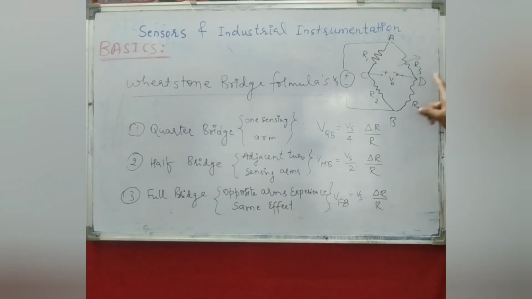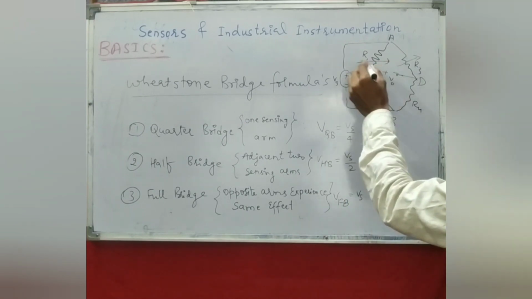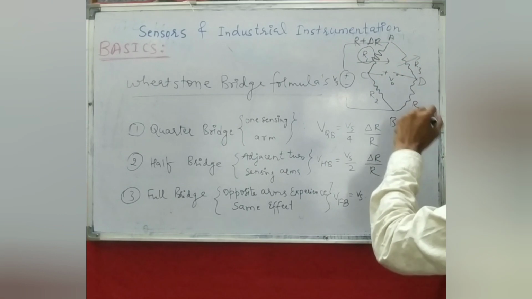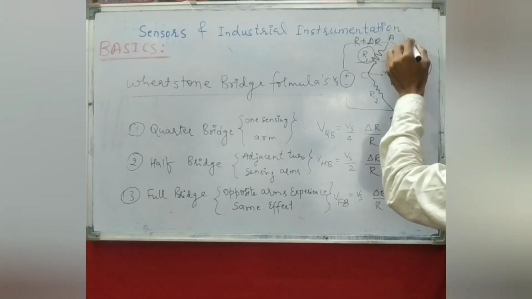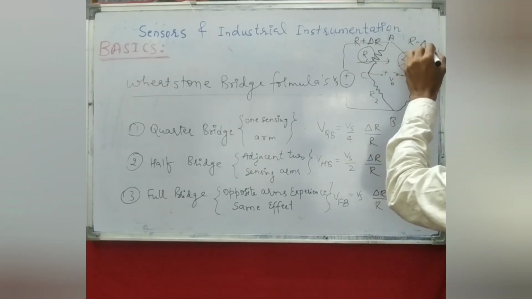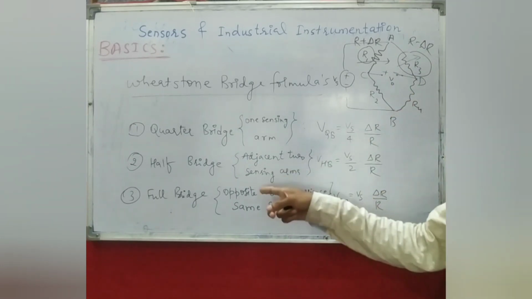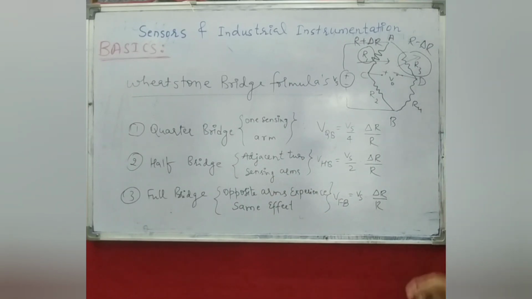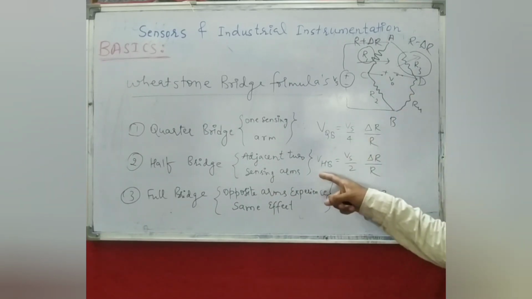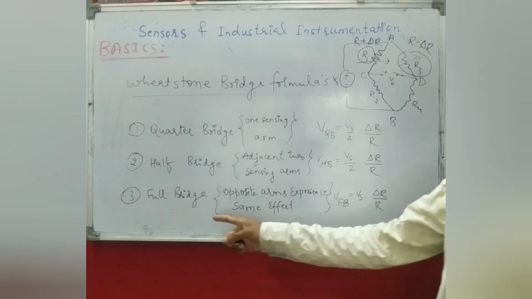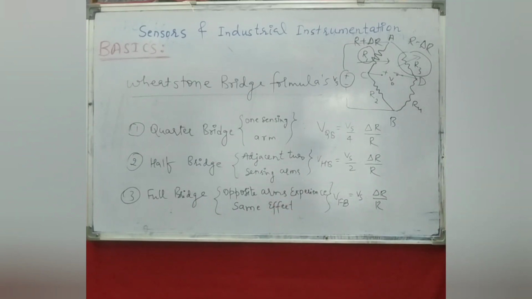And when 2 adjacent arms are going to be sensed, so let's say this is going to expand, so it is going to be R plus delta R, and if this is going to compress, this is going to be R minus delta R. So in this pattern, it will be known as half bridge, and two adjacent sensing arms will be there. So the output V0 will be V half bridge equal to Vs by 2 into delta R by R. And in case of full bridge, opposite arms are experiencing the same effect.